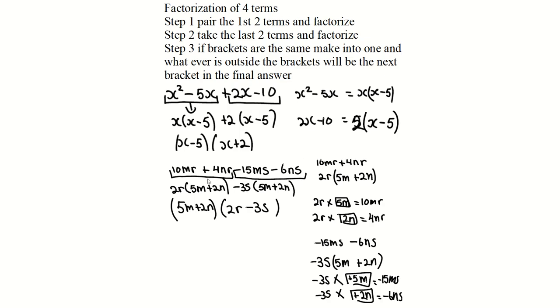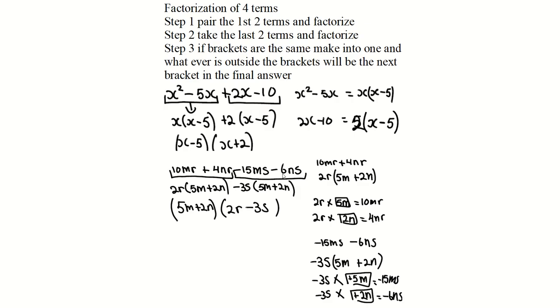Alright? Look at this. This is 4 terms. You take your first two pairs, 10mr and 4nr. What do 10 and 4 have in common? 2. What about mr and nr? R. So you know 2r by what would give you 5mr? Deal with the numbers. 2 by what would give you 10? 2 by 5. R by what would give you mr? R by m. Then 2 by what would give you 4? 2 by 2. And r by what would give you nr? R by n. So you know it's 2r open bracket 5m plus 2n. That is your factorization of the first one.